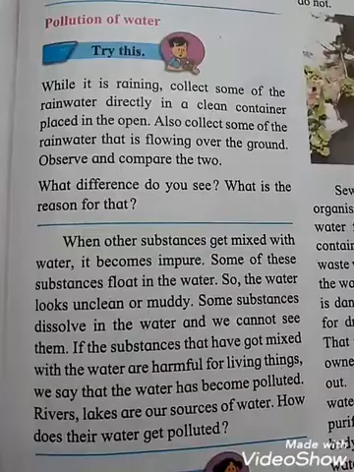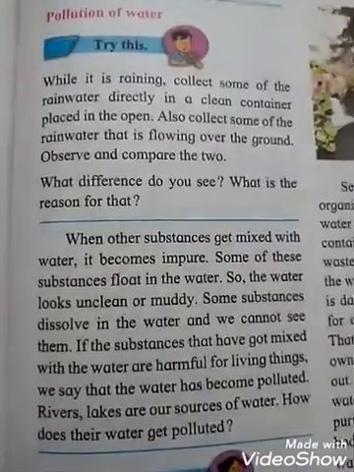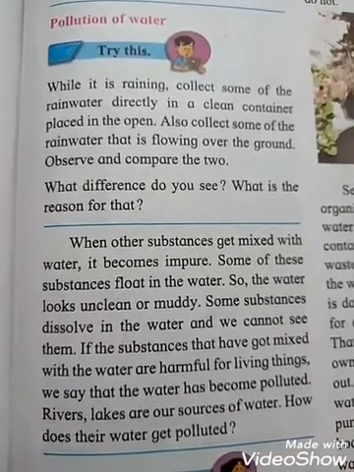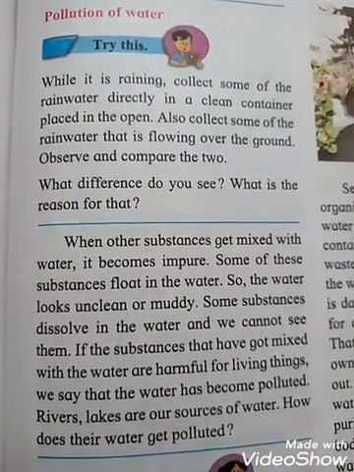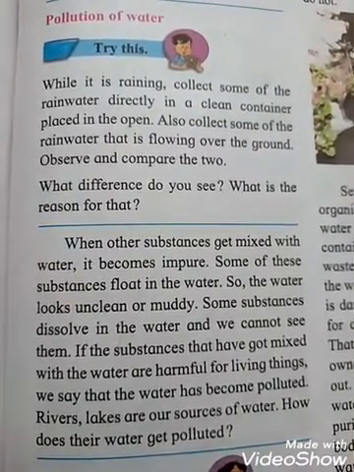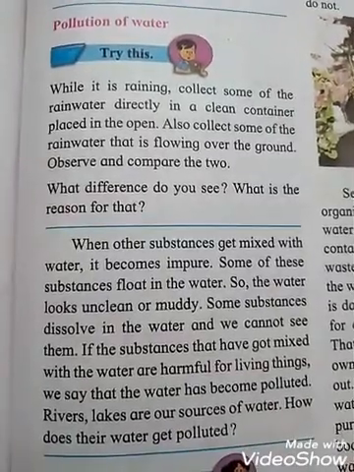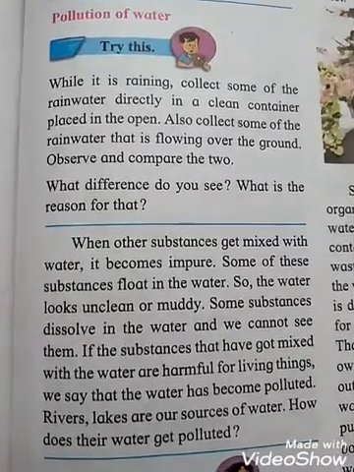Suppose you take a glass of water and dust is in the glass, you can see that it will float in the water. So that water becomes unclean or muddy. Some substances dissolve in the water and we cannot see them. They totally dissolve into the water and we cannot see them.